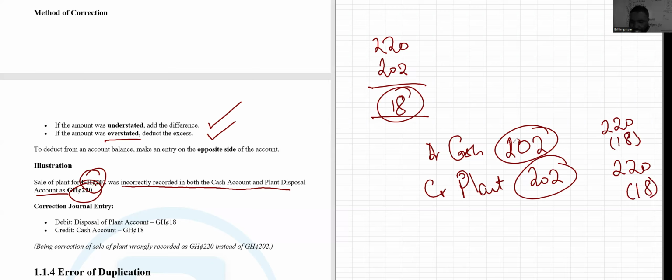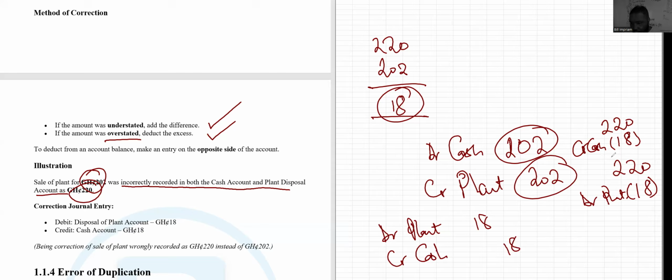How do you do that? Since this is a debit, you credit cash, right, to reduce it. And since this is a credit, you debit what? Disposal or plant. So in simple terms, the error will be corrected by debiting your plant disposal account 18 and crediting your cash with the 18.